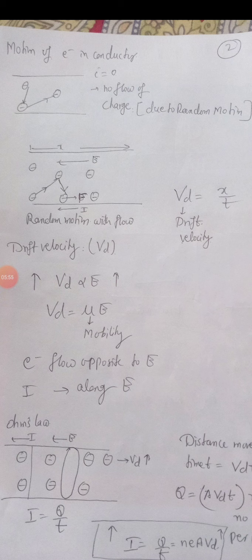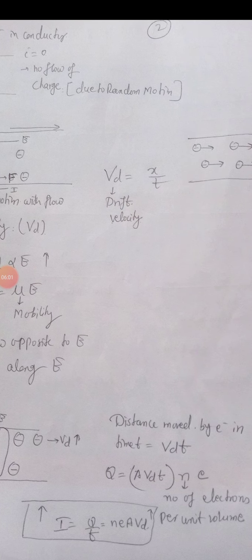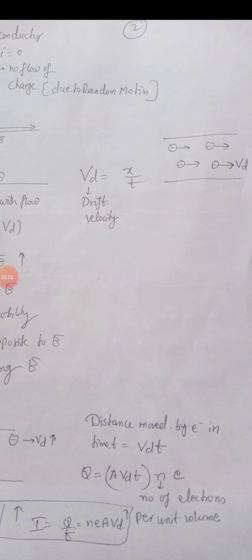The volume is, student, area of cross section into length, as you know, and length is distance, which is Vd into t. Here I have written. This is a volume, and small n stands for number of electrons per unit volume, and each has charge e. So this is the total charge which is flowing, Q. Remember how I have derived it, student. I have considered volume, then number of electrons per unit volume, and multiplied by charge.